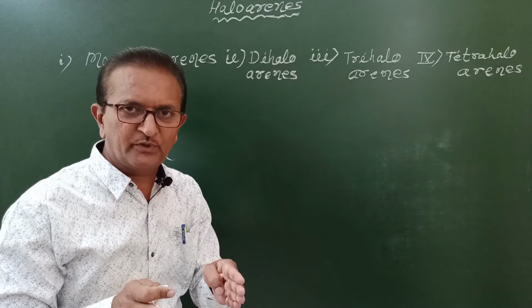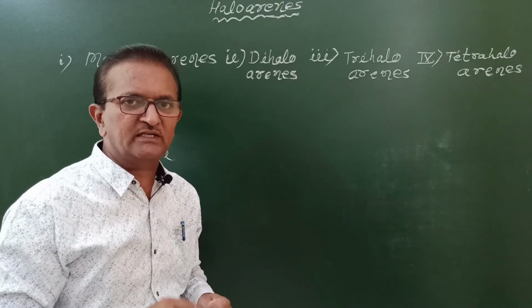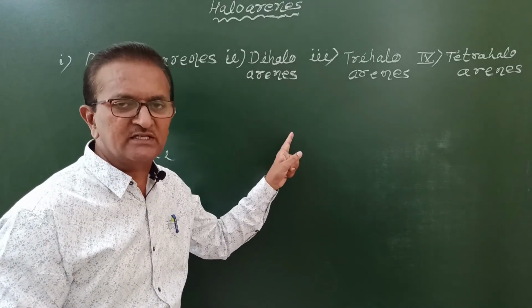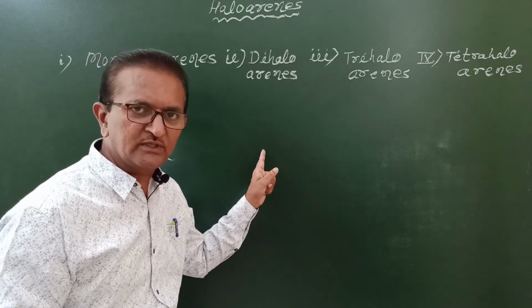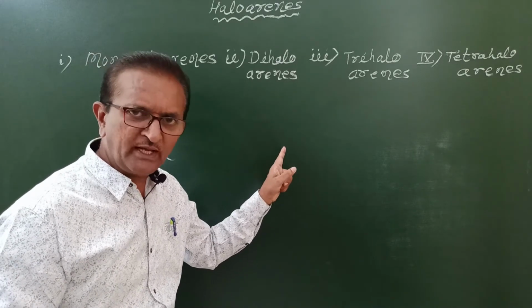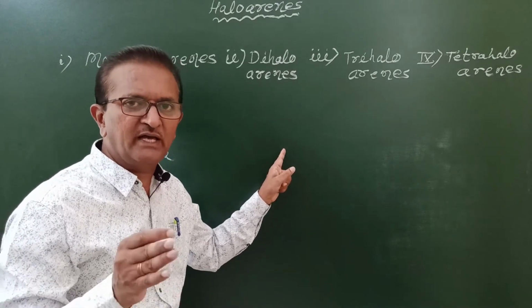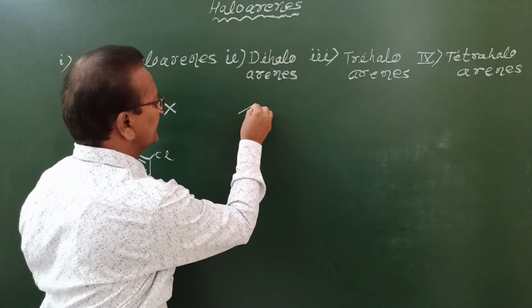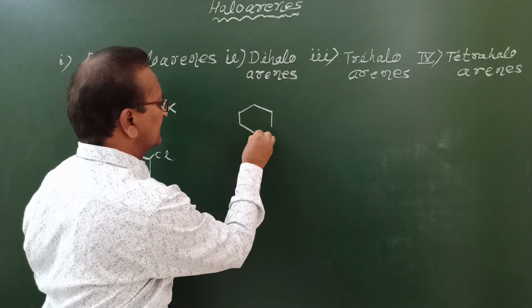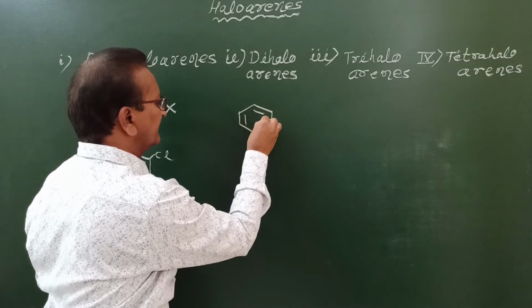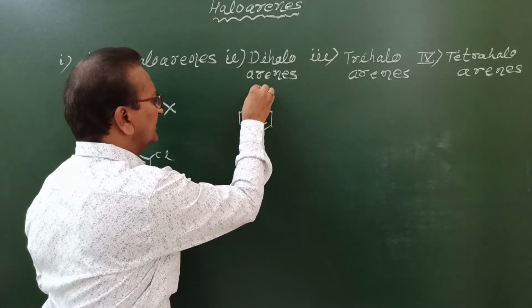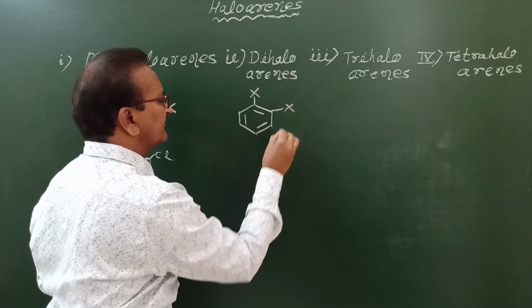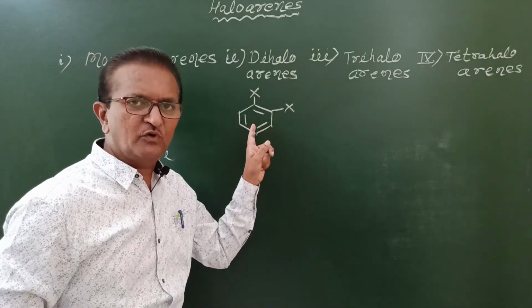Aromatic halogen compounds in which two halogen atoms are directly bonded to the benzene ring, or aromatic nucleus, or aromatic ring are called dihaloarenes, and they are represented like this by drawing a benzene ring, and to this benzene ring two halogen atoms are directly bonded.